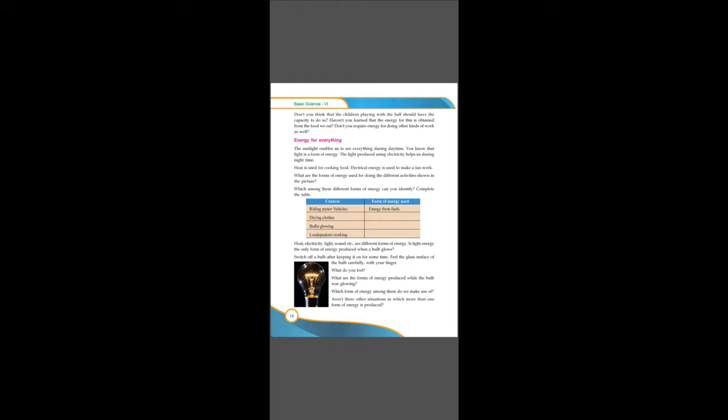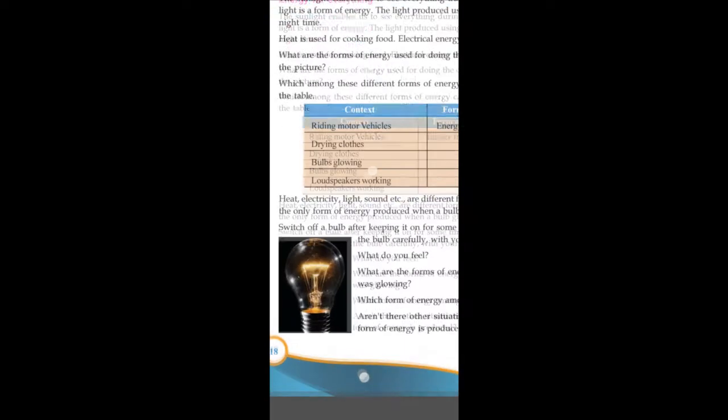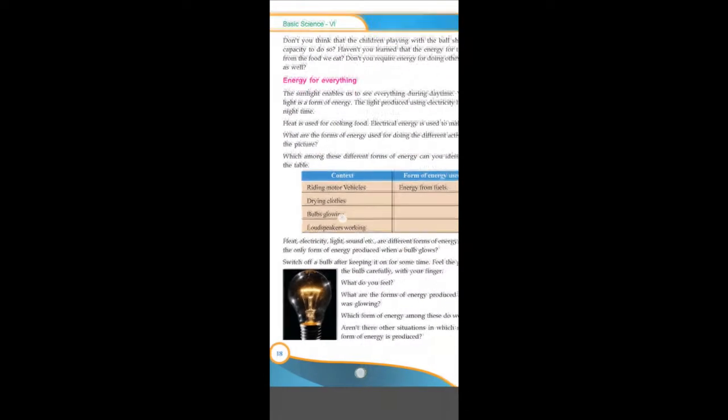Switch off a bulb after keeping it on for some time. Feel the glass surface of the bulb carefully with your finger. What do you feel? You will be feeling that hotness, okay? Isn't it? You will be feeling that the bulb is actually hot. What are the forms of energy produced while the bulb was glowing? Usually, we use the bulb for getting light, right? But some years ago, we were using incandescent bulbs. Incandescent bulbs are those bulbs which, as we see in this picture, contain some filament. We will be dealing with them in higher classes.